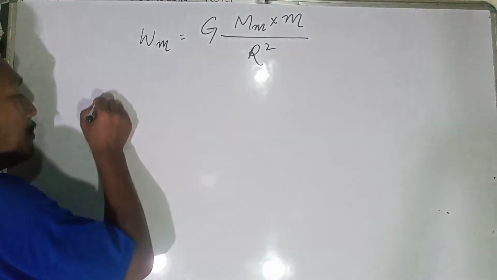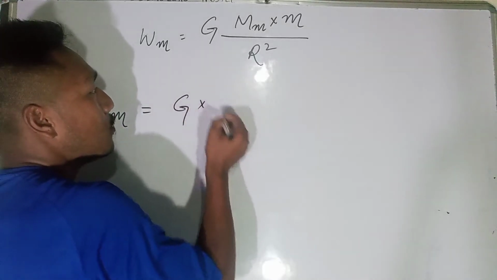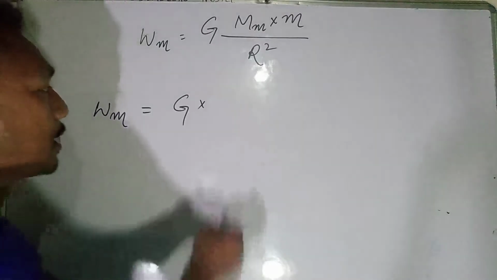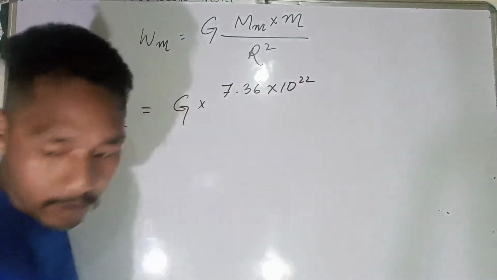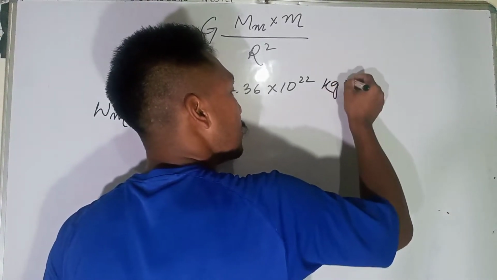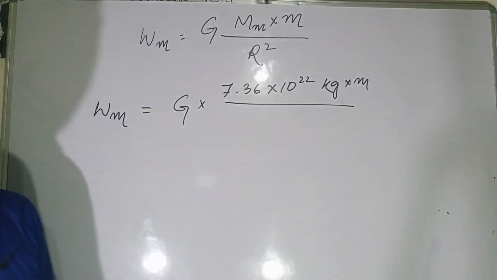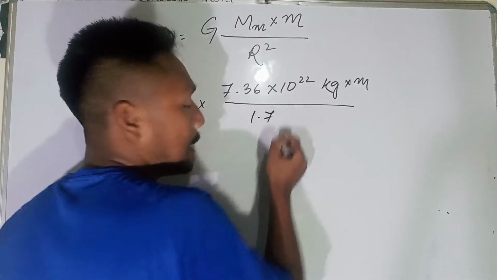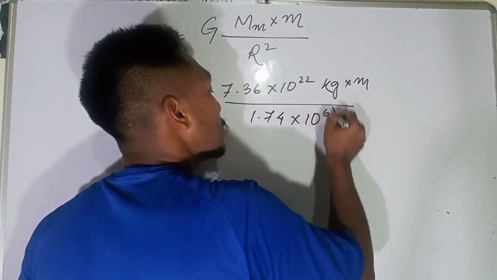If I put this in, Wm is equal to G into the mass of the moon, which is 7.36 into 10 to the power 22 kg, into m, divided by the radius, which is already given as 1.74 into 10 to the power 6, whole squared.